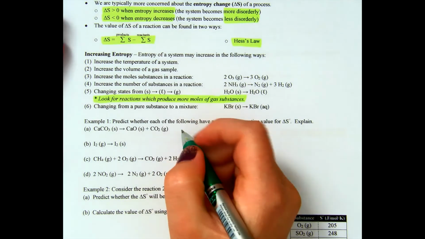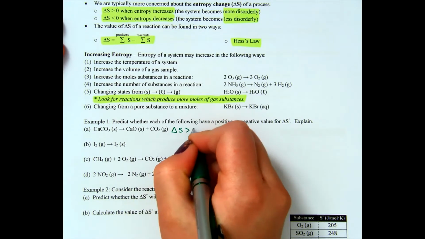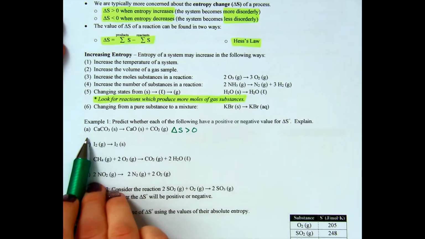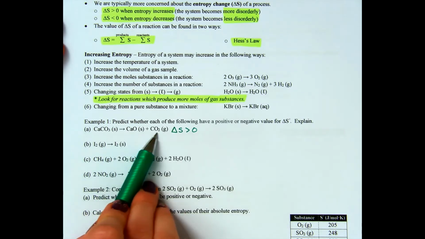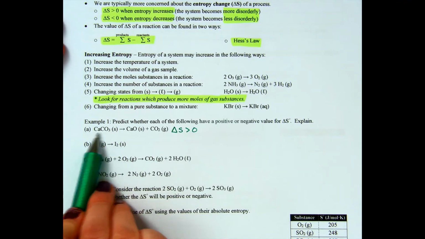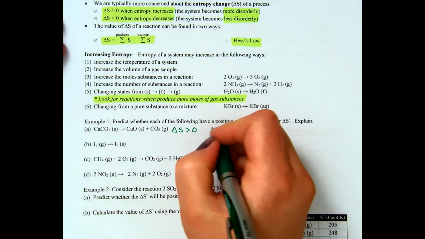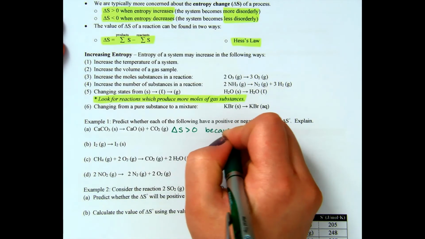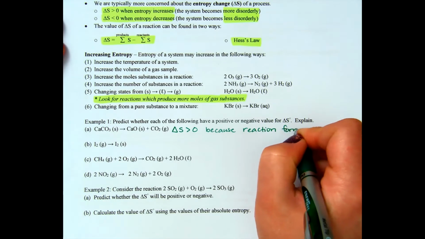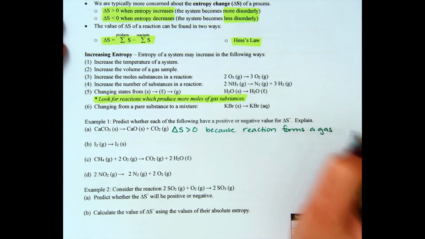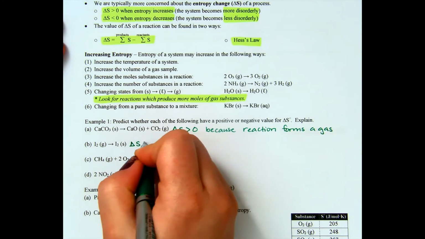Okay, welcome back. So for part A, the delta S of the reaction is greater than 0. That means entropy is increasing because you're forming a gas. And also because you have more substances, right? So you're going from your solid to your solid plus your gas. So in a couple ways there, you're increasing entropy. And we're just going to say because the reaction forms a gas.